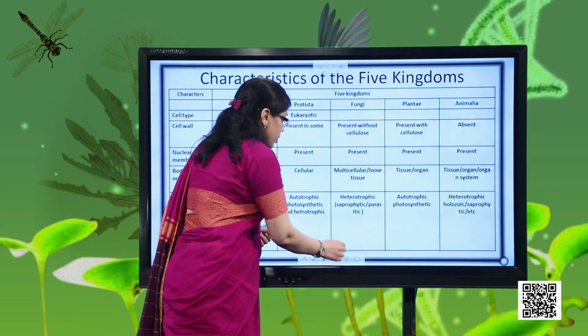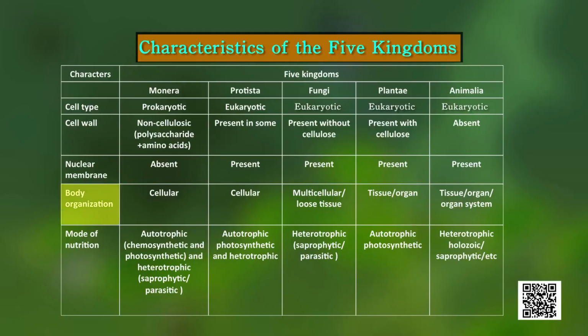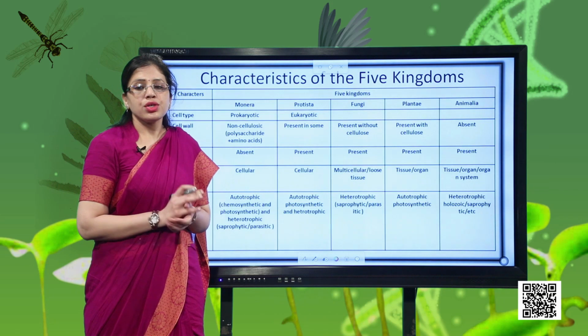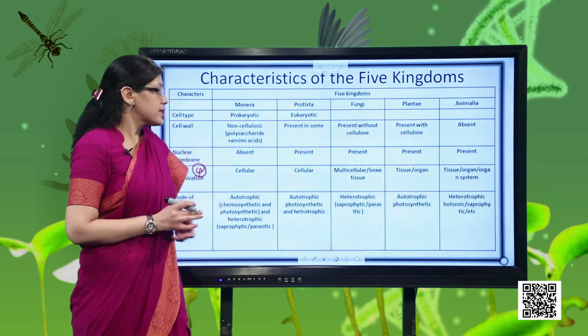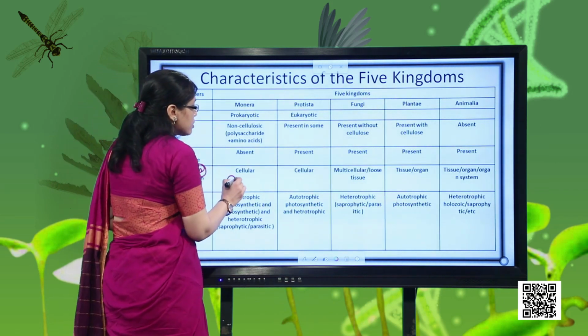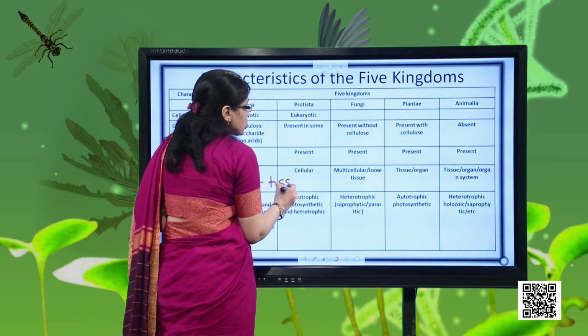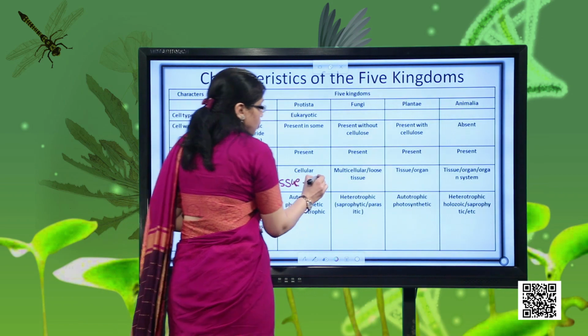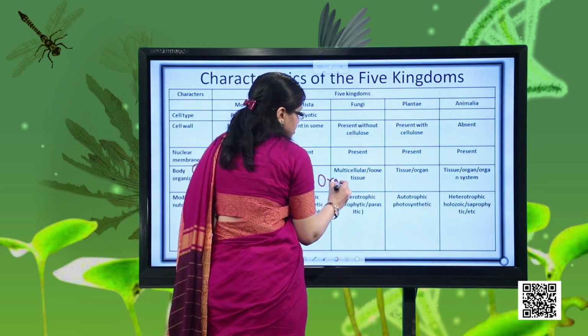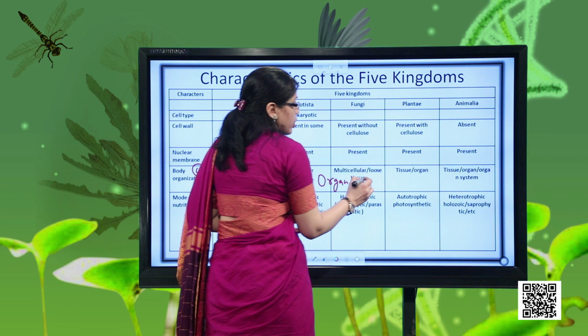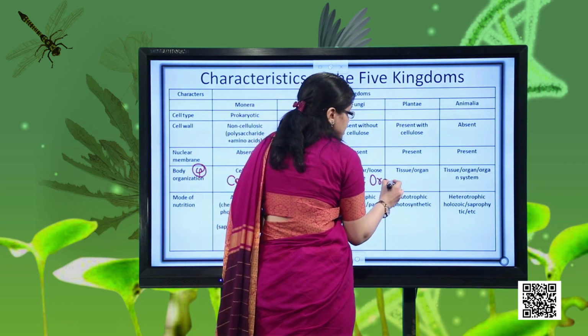Okay, now let's talk about point number 4, that is the body organization. Talking about body organization, you have already studied in your lower classes that all the organisms are made up of cells. Cells are arranged into tissues. When tissues join together, they form organs. When various organs join together, they form organ systems, right?